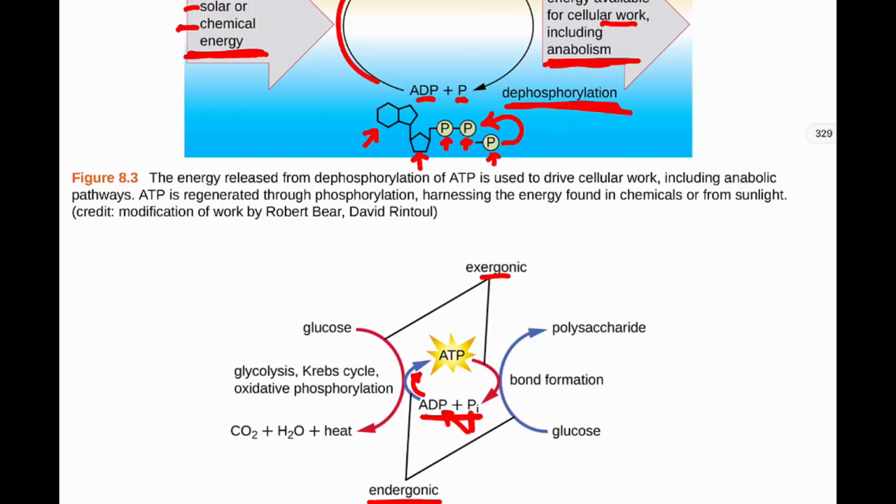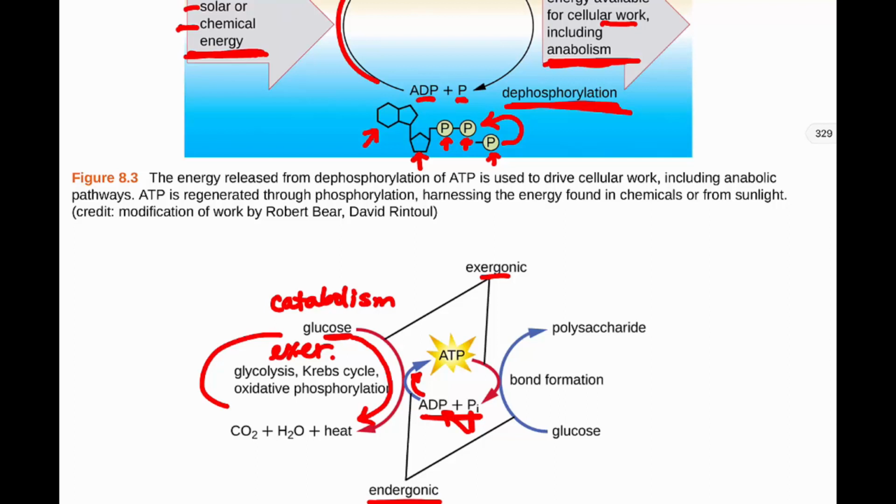So this is an exergonic process. We're taking glucose and then we are breaking it down, and in that breaking down process, in catabolism, we are releasing energy. When we release energy, we can put it into this creation of ADP into ATP.